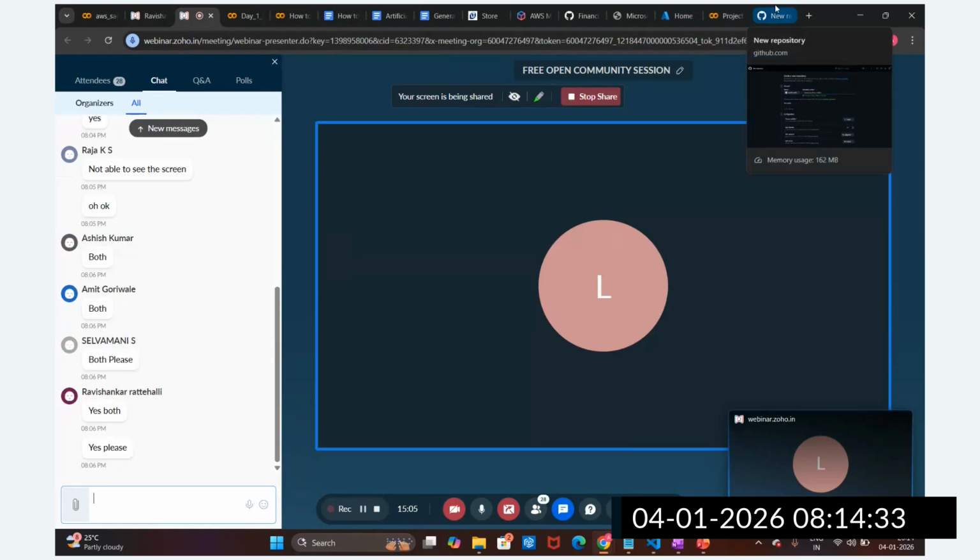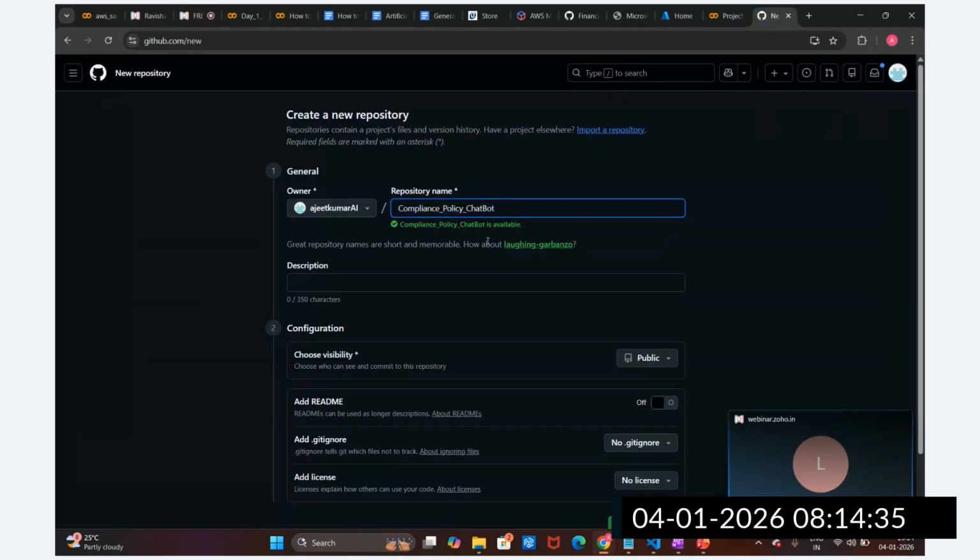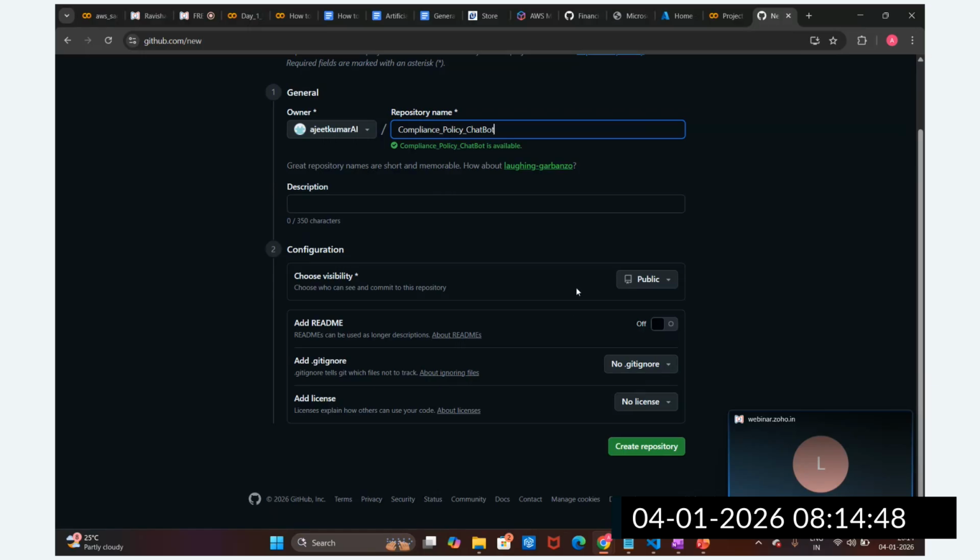Now you can see we are going to create one chatbot in this GitHub repository, so that we can utilize this repository for the implementation and deployment. This is the compliance policy chatbot I'm going to create, and the visibility is public because everyone can access it. And we are going to add a README file also, and then we are going to create this repository.